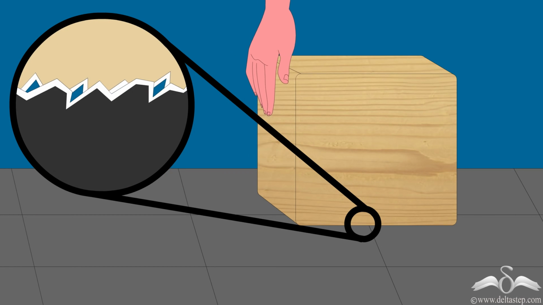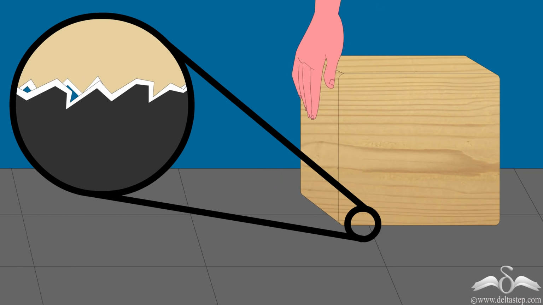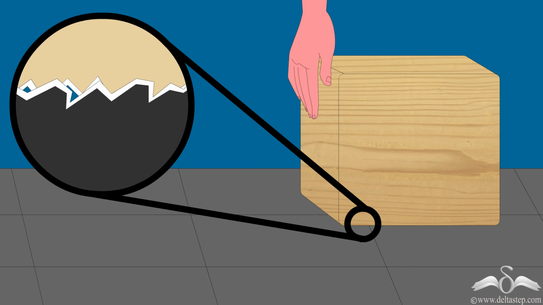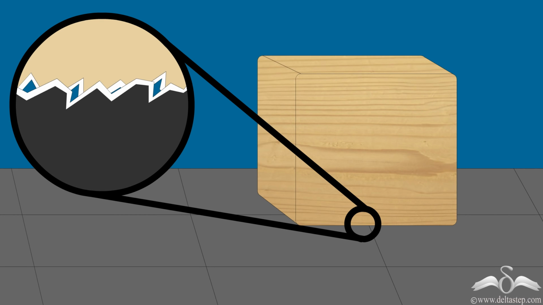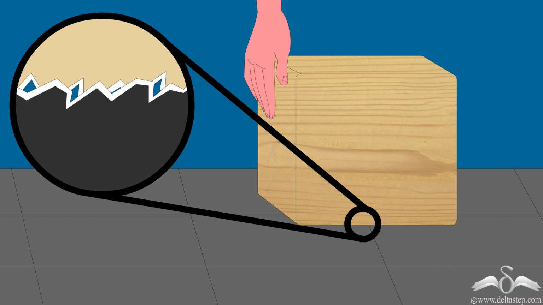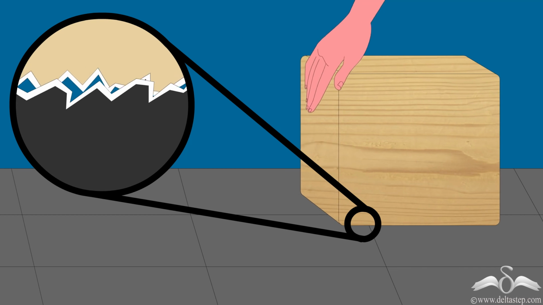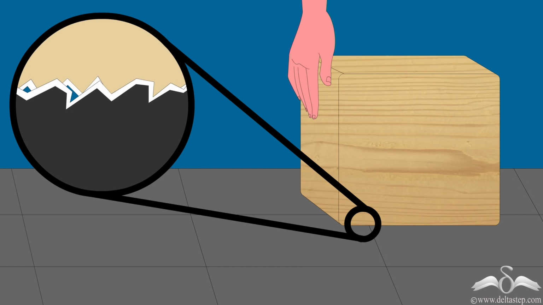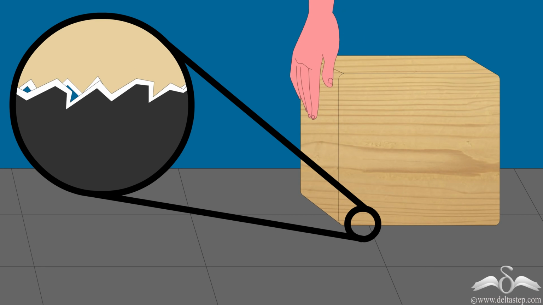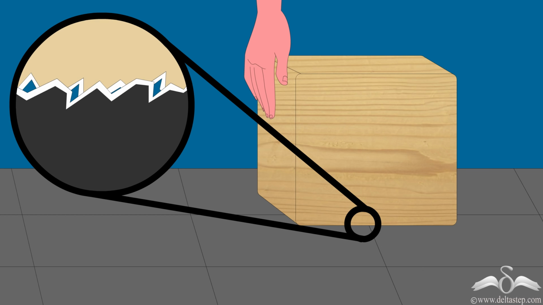Now, you already know that every surface has irregularities. Over here you can see that the box has irregularities and the surface also has irregularities. So when the box starts sliding, the contact points on its surface do not get enough time to lock into the contact points of the floor. So the sliding friction is slightly smaller than the static friction. So we find it somewhat easier to move a wooden block already in motion than to get it started.